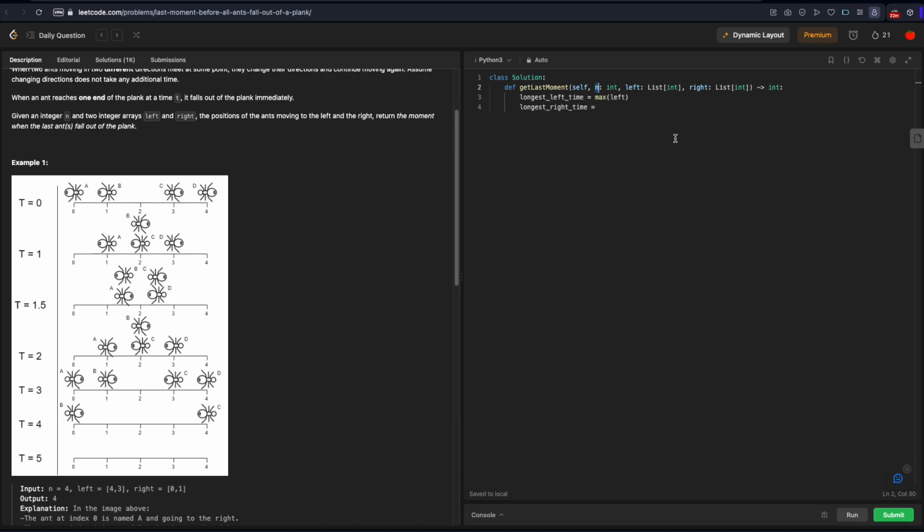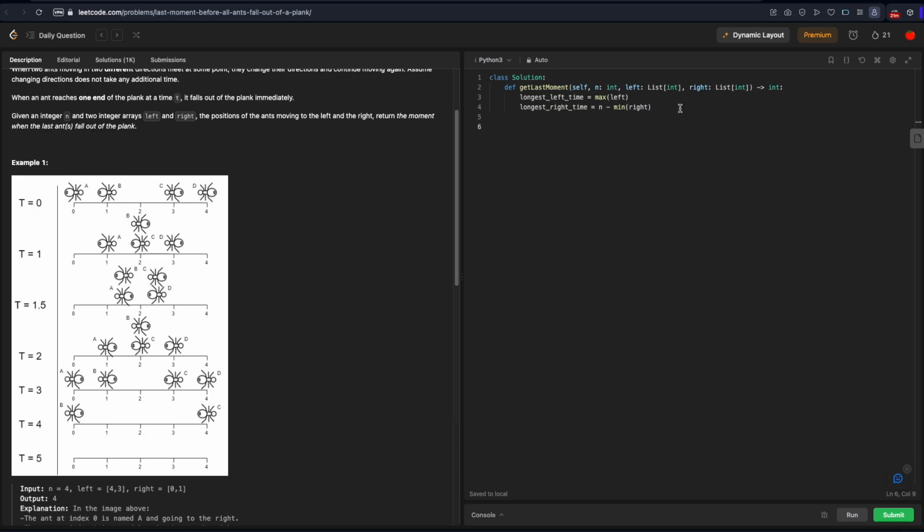Well, that's going to take n units of time, n seconds. Now, if the ant starts at index 1, it is one step closer than the ant that starts at index 0. So this is going to be n minus 1 units of time. If an ant is at index 50, it's going to take n minus 50 units of time, and so on and so forth. So for the right side, this is going to be n minus the minimum value. We want to find the smallest index where the ant might start. So this will be n minus the minimum value in our right index.